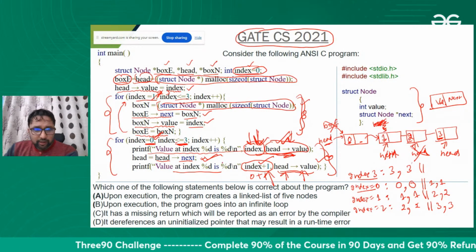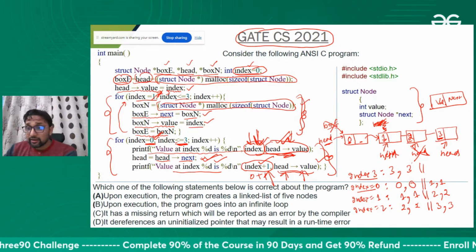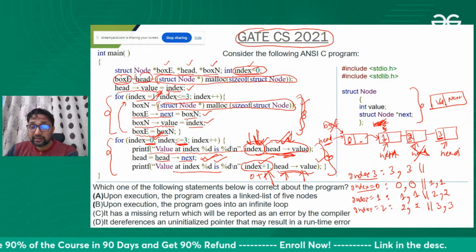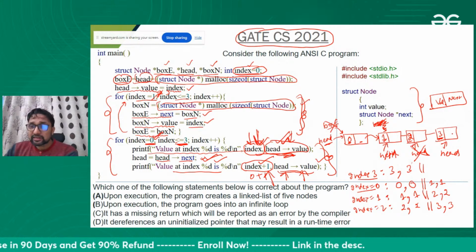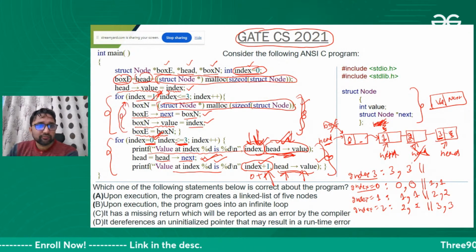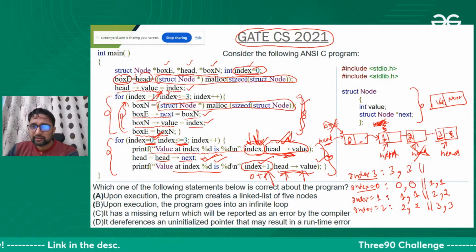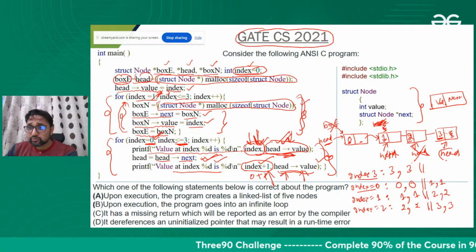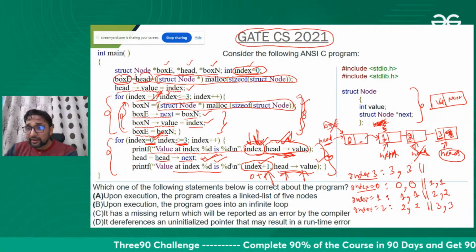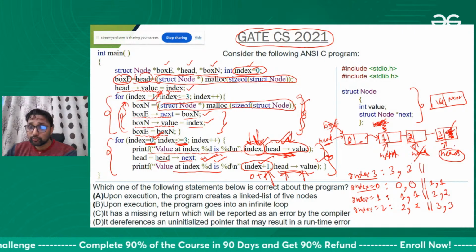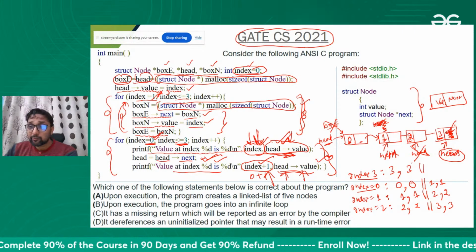Fine. Now we move the head. Head will create the error over here. Actually, there is nothing here. We do not store even null here, in the last node. You can see here there is no null. So head is now pointing to an address which is just some random garbage value.